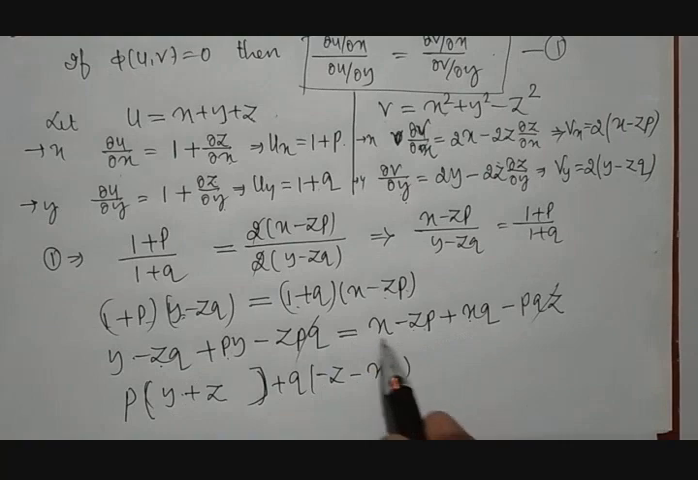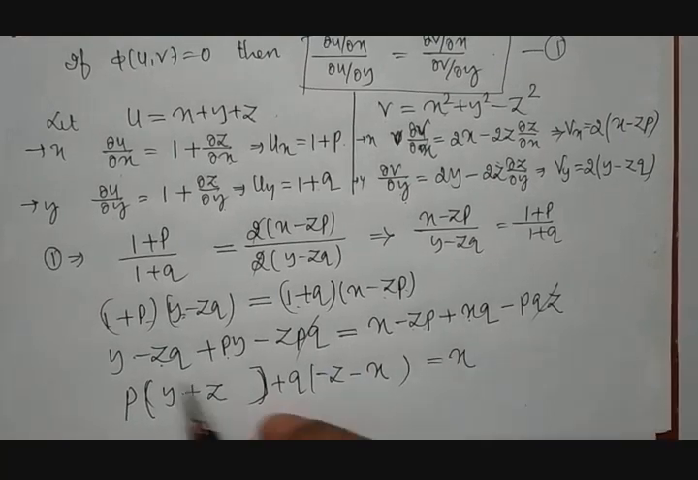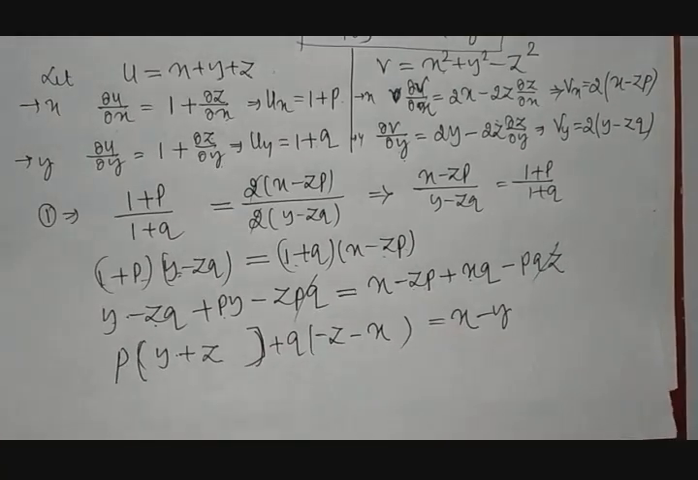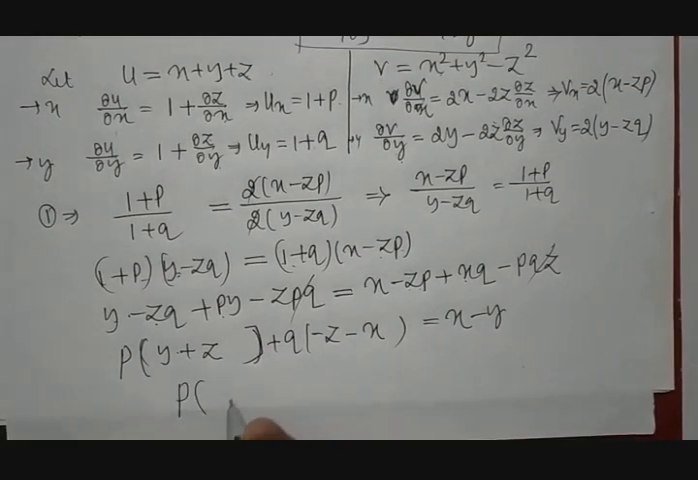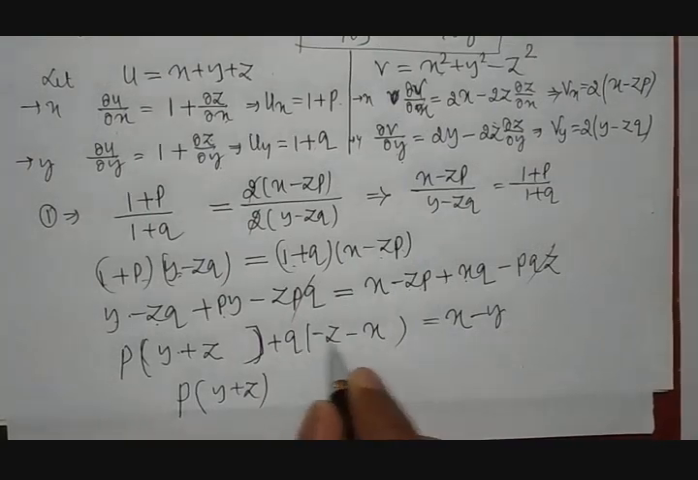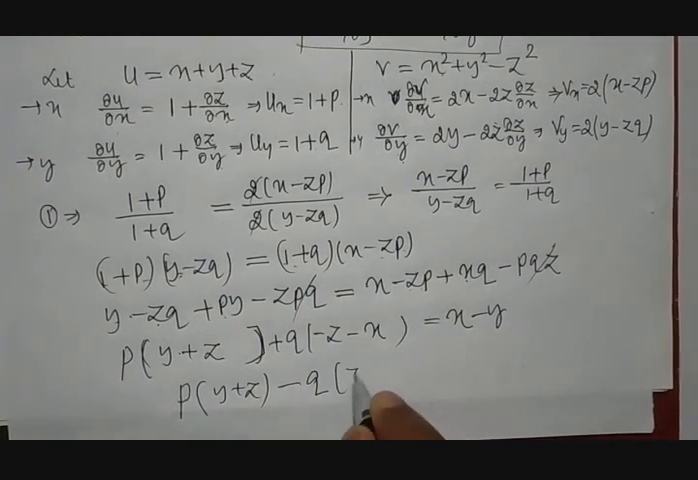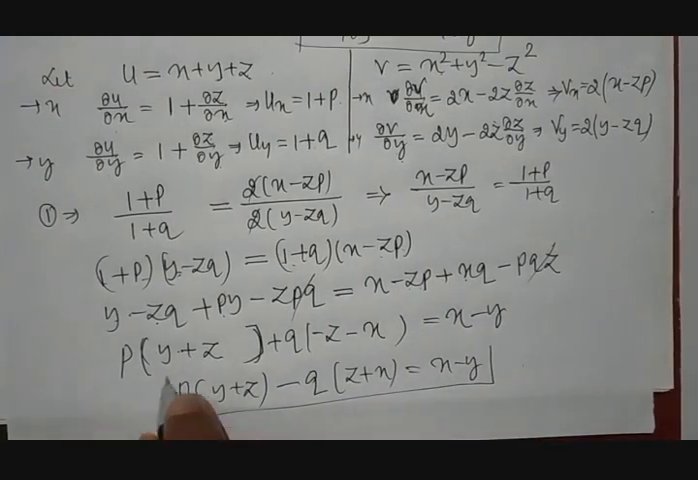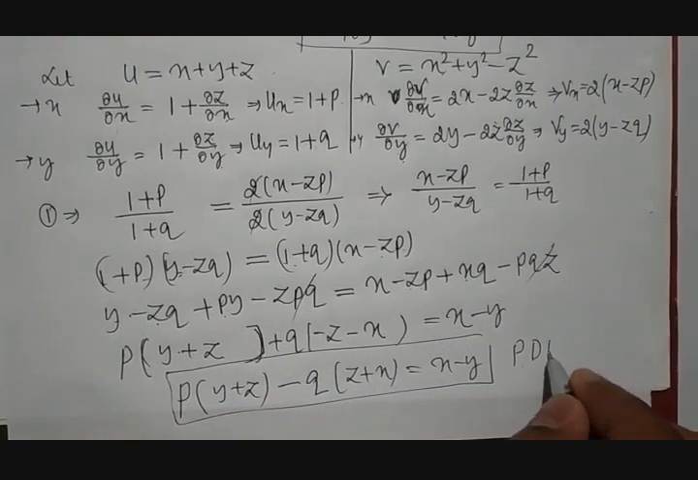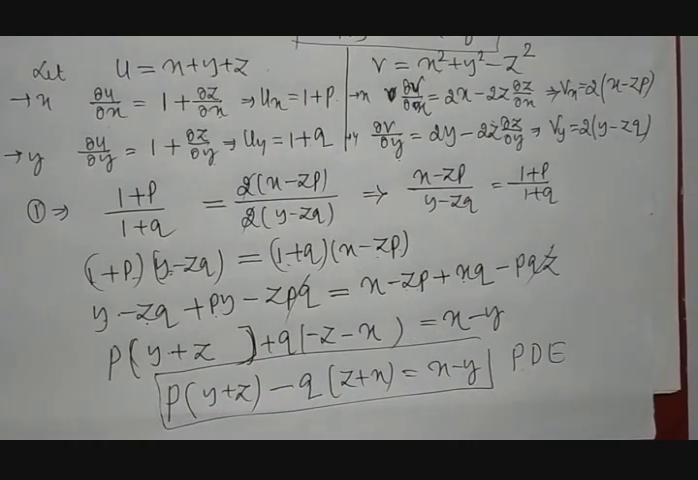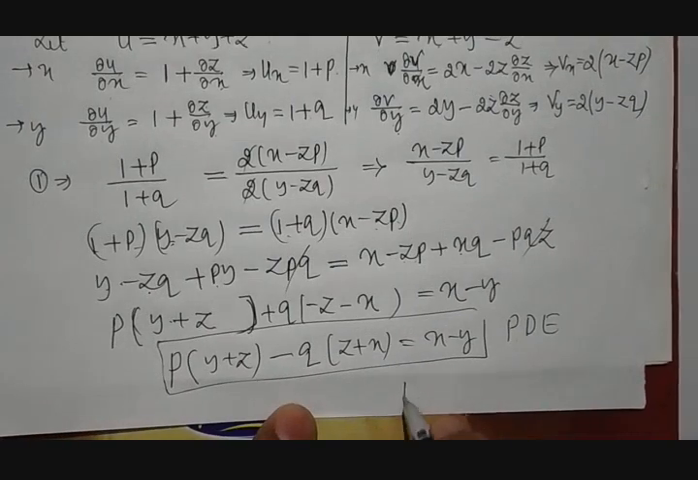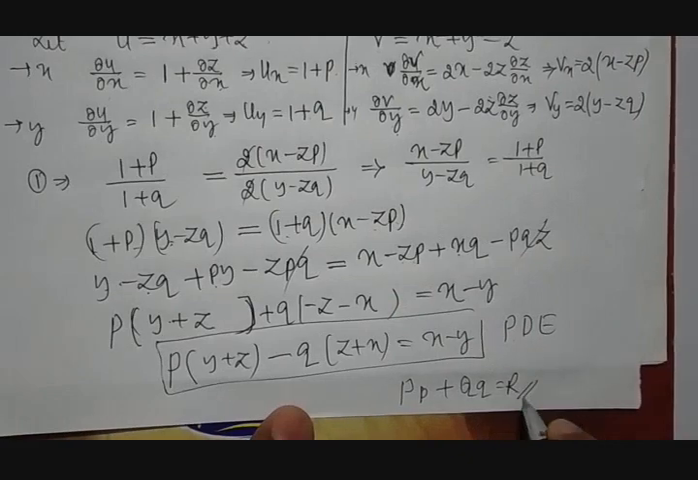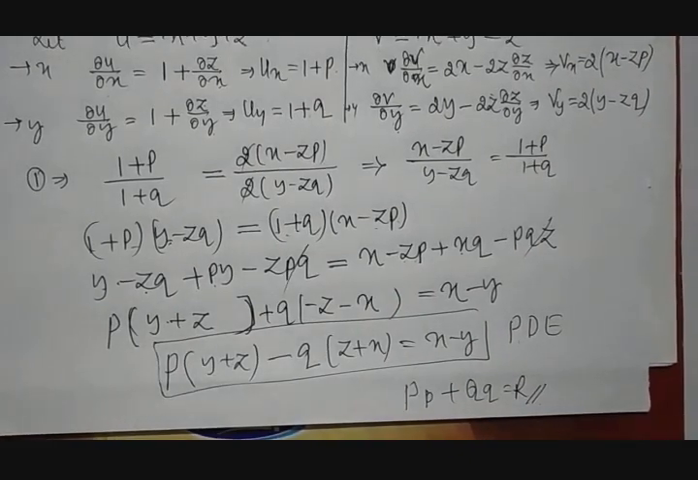Then here x is there, take this y to the other end, it becomes minus y, or else we can write it as p of y plus z minus, if we take common, then minus q of z plus x is equal to x minus y. So this becomes the required partial differential equation, and this kind of result is in the format p of p plus q of q is equal to r. The result is in this format. Thank you.